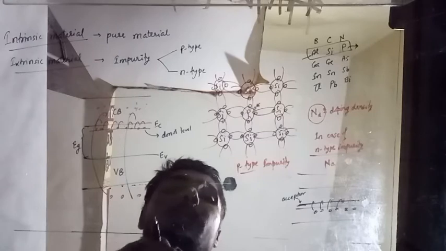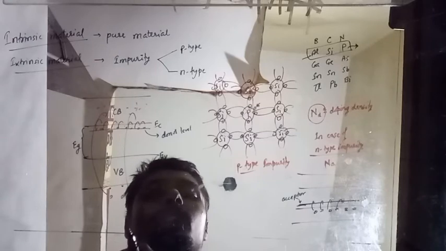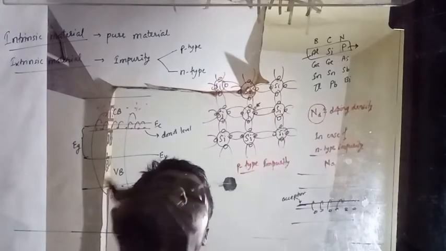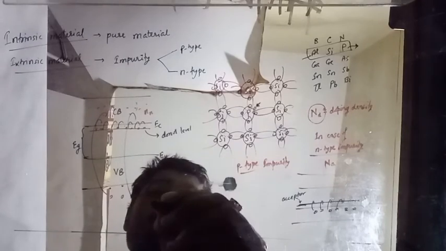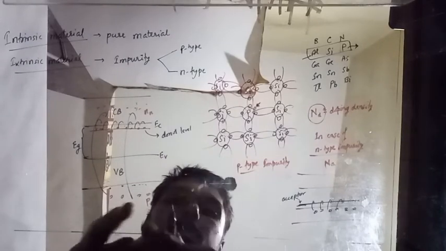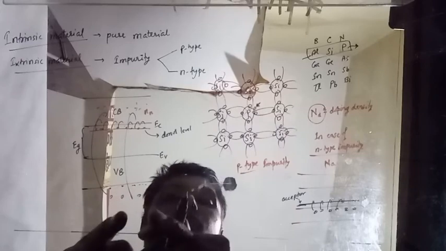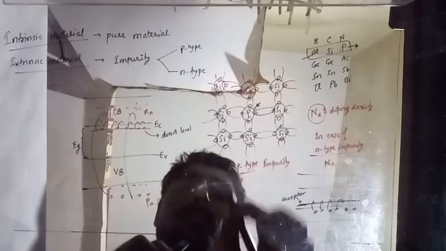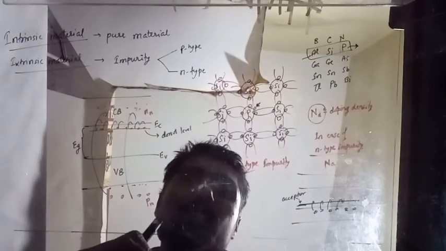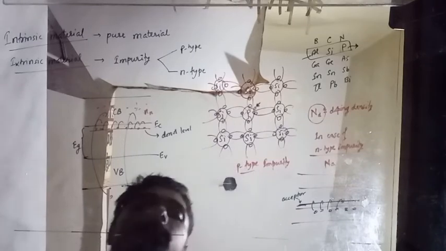In the case of n-type materials, majority carriers are electrons, there are free electrons, right? And in the n-type we denote them as n subscript n, and p subscript n. So p subscript n is the minority, and n subscript n is the majority charge carrier.